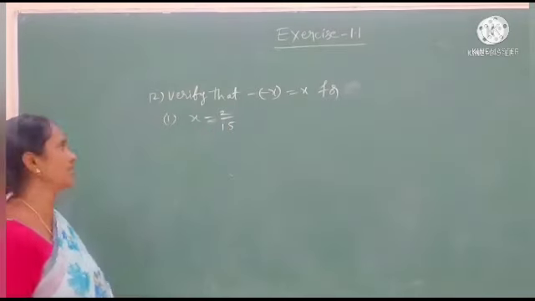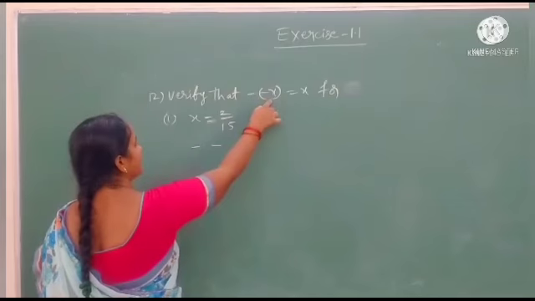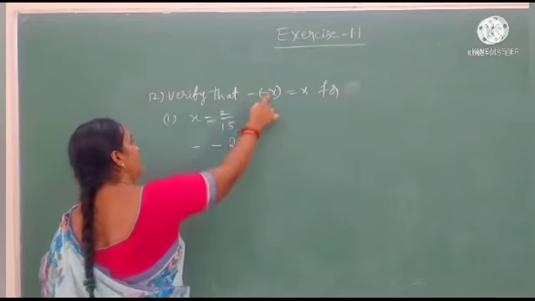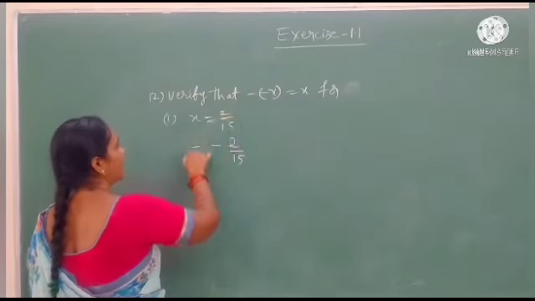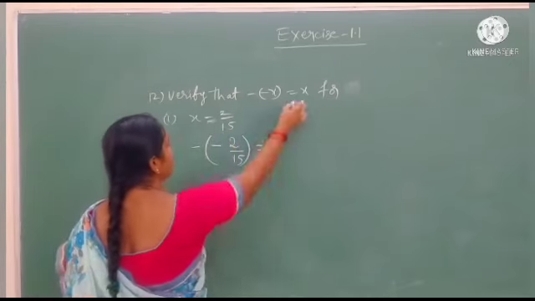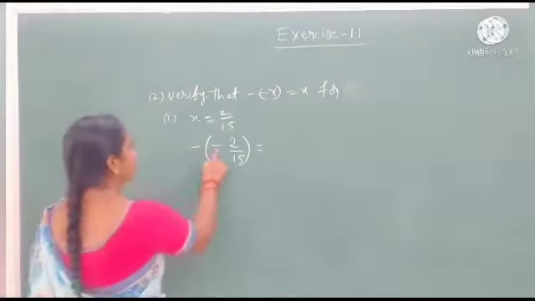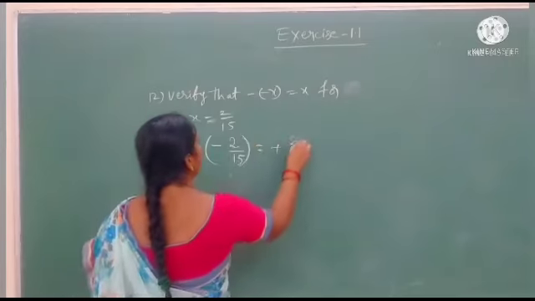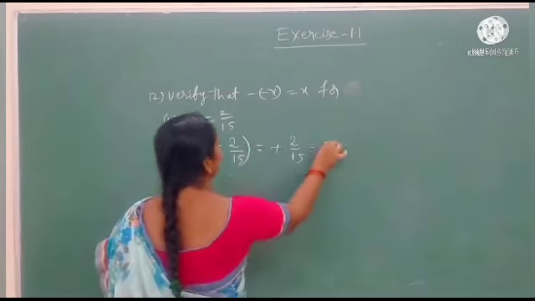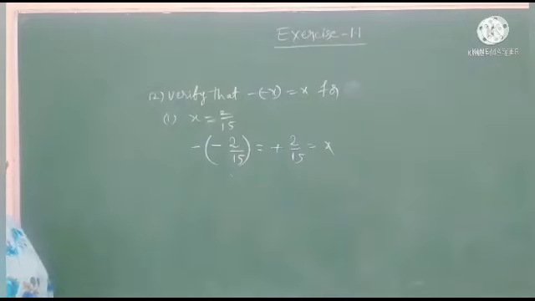Here they gave the question. Minus of minus x. X means here 2 by 15. Here we should put minus, and write only the x value there. Equal to x as given in the statement. We have to verify whether x comes or not. Minus into minus plus 2 by 15, plus 2 by 15 is equal to the x value. This is the 12th question.